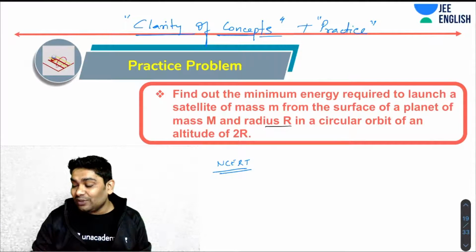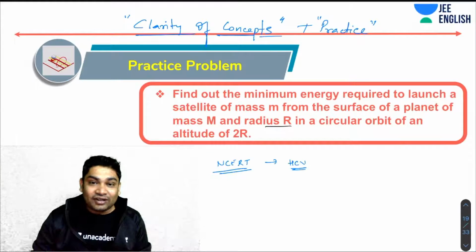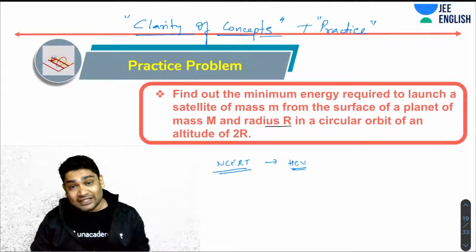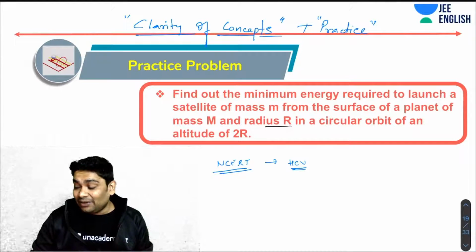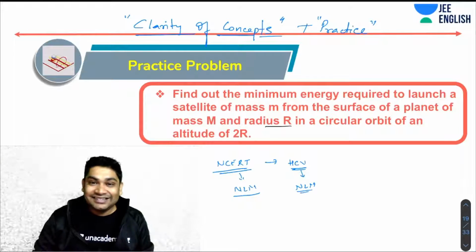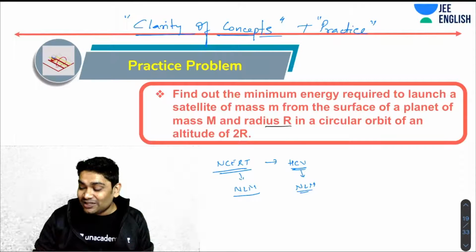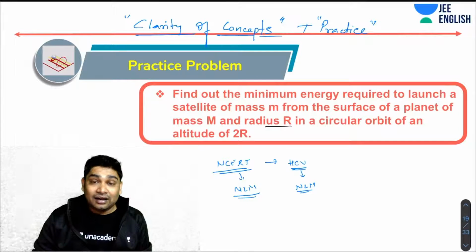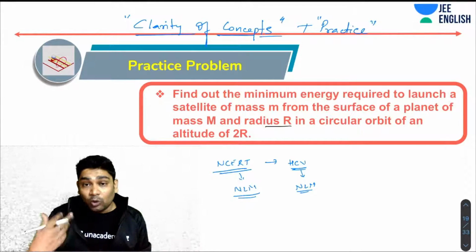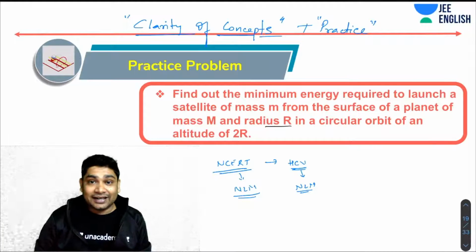Now, when you move from NCERT to HCV, you realize HCV problems appear slightly tougher, but they are based on the same concepts. The fundamentals are the same. You can take one chapter, let's say Newton's laws. You can solve Newton's laws problems from NCERT, and from HCV. HCV seems tougher, though it is the same concepts, just because the situations given for analysis are more difficult and require more in-depth understanding.